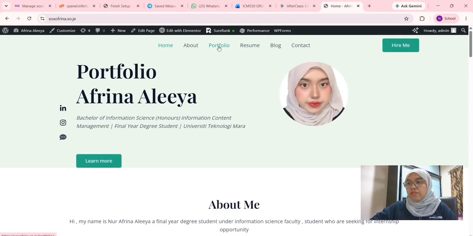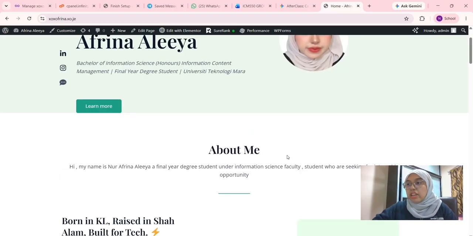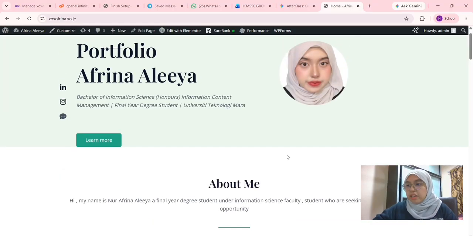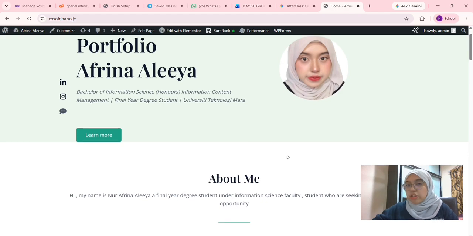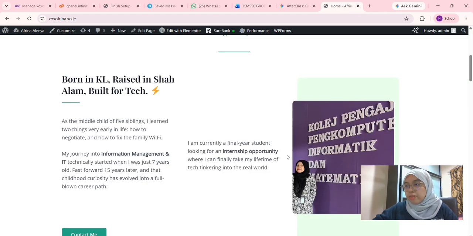Okay, so first of all, on the top, we've got a navigation bar which has home, about, portfolio, resume, blog, and contact. Moving on, under it is the main heading, which is Portfolio Afrina Aleeya. Also a brief explanation of my background, which is Bachelor of Information Science in Information Center Management, and I also included that I'm a final year degree student at UiTM, Universiti Teknologi MARA.